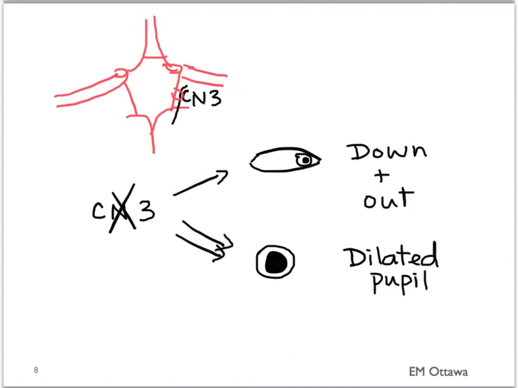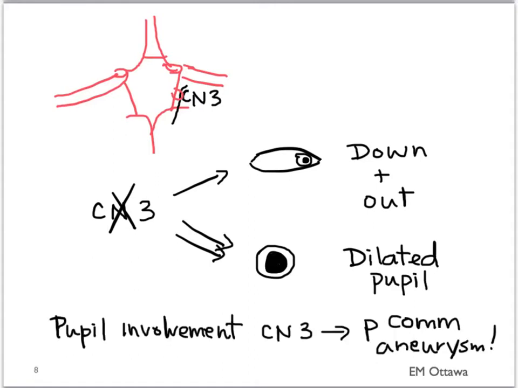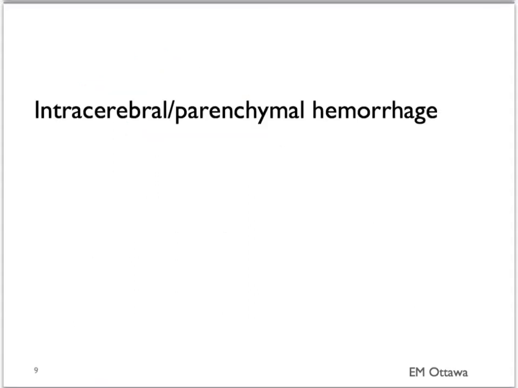Whenever we see a cranial nerve 3 deficit that involves the pupil, we have to worry that there is a posterior communicating artery aneurysm that's compressing the nerve. We will now move on to intracerebral and parenchymal hemorrhage. Again, it can be divided into trauma and non-traumatic causes.